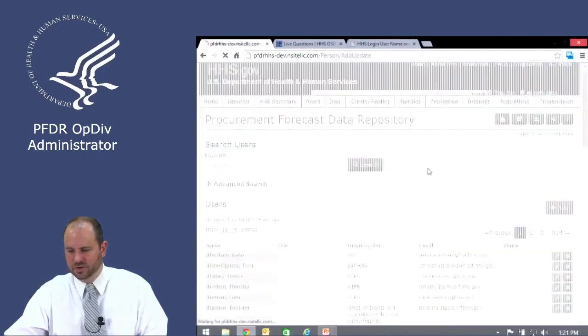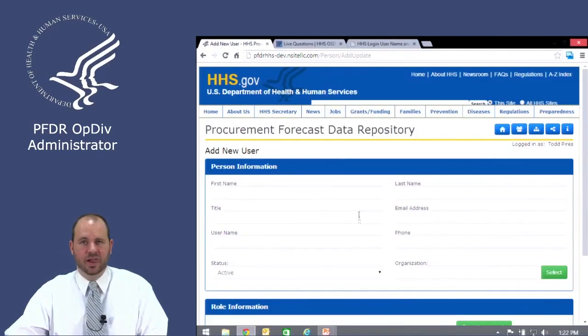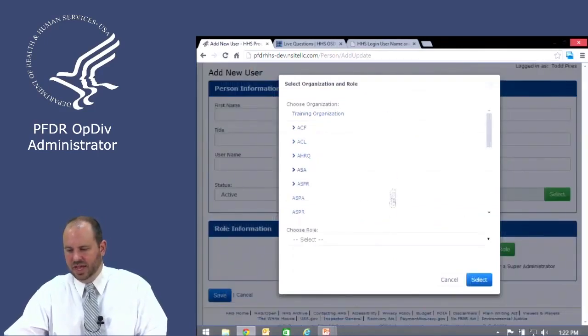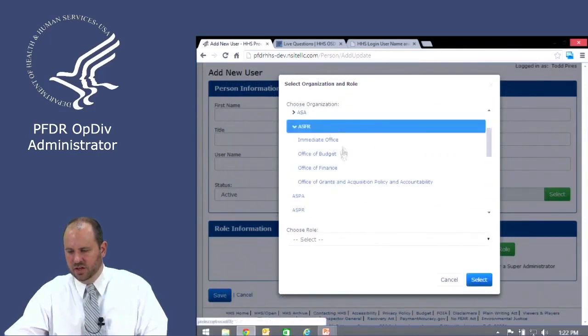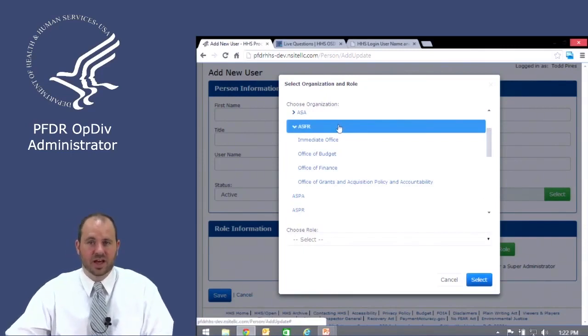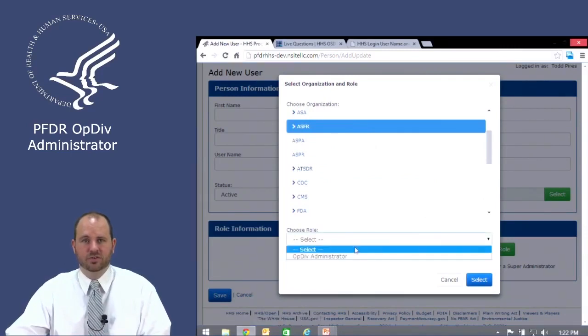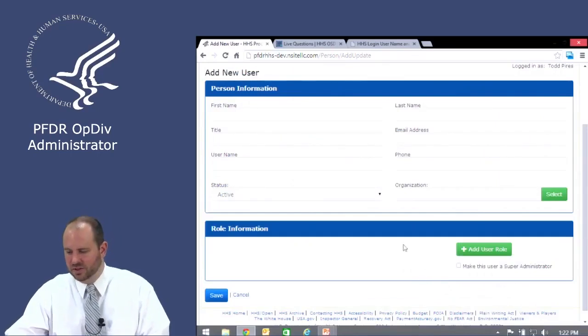So to add a new user, I would click on the Add button, and here is the area that you would fill out, adding in their personal information. You would click the Add User Role, and could easily pick from any of the organizations or sub-organizations and choose one of those, and then you would click on the Choose Role and choose them as an OpDiv administrator. So I'm going to go ahead and cancel that.